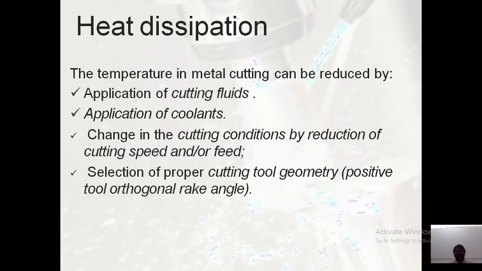For heat dissipation, the temperature in metal cutting can be reduced by application of cutting fluids. You know how we can reduce this heat, the thermal aspect: by using cutting fluids or coolant, by changing cutting conditions such as reducing the cutting speed or feed, and by selecting a proper cutting tool and geometry, with a positive tool orthogonal rake angle.